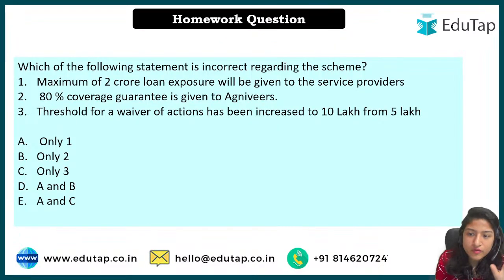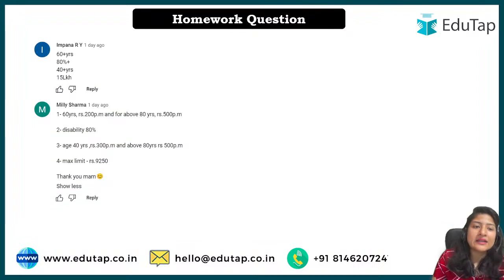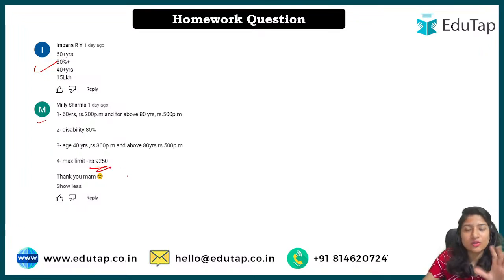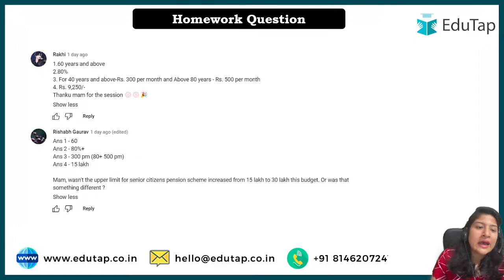Now this is the homework for you all. Okay, do attempt it. And these are the toppers of the last session. Impana said the right answer, Millie said rest of the right answer, but here see, I can understand it was not specified clearly when I took the session. However, later on I modified the language. The maximum limit was not how much you will get, but how much you have to pay. But I can understand the question was vague, so it is I who is at fault. Raki said the right answer, again with the same thing, same confusion. I'm sorry, because it was not clearly written, so you got confused.